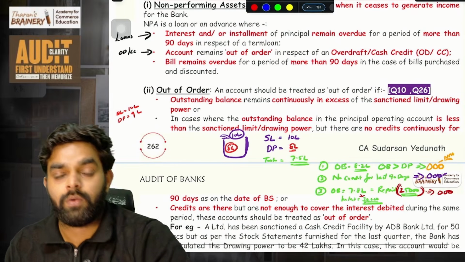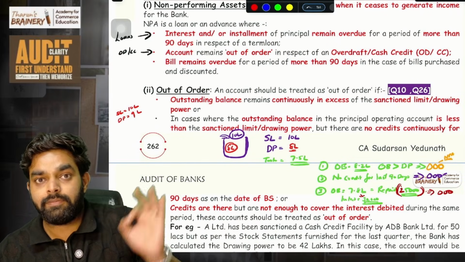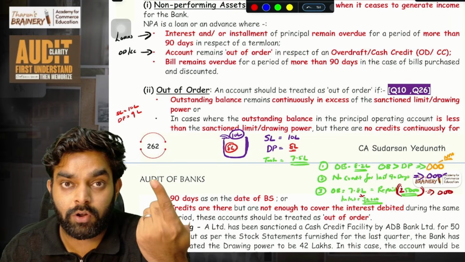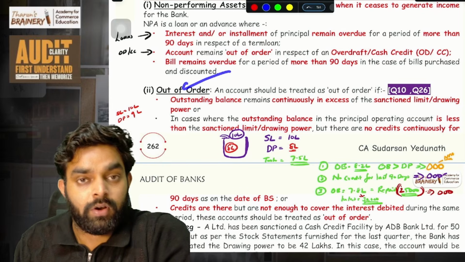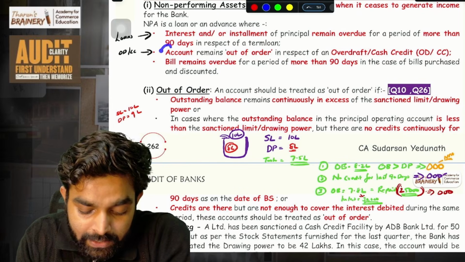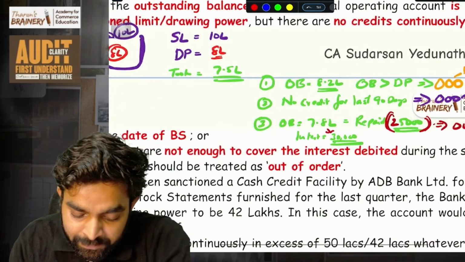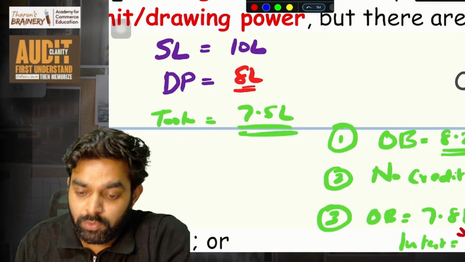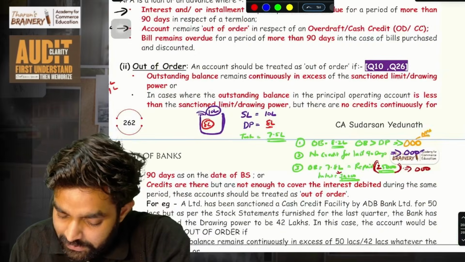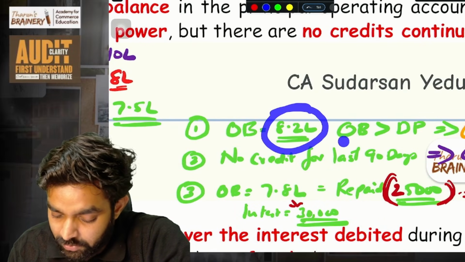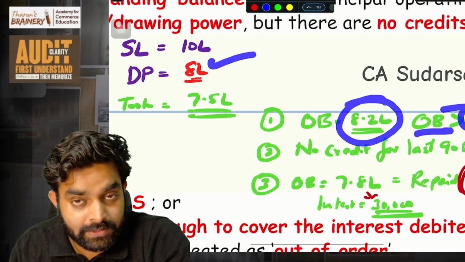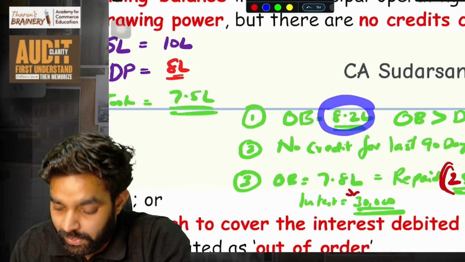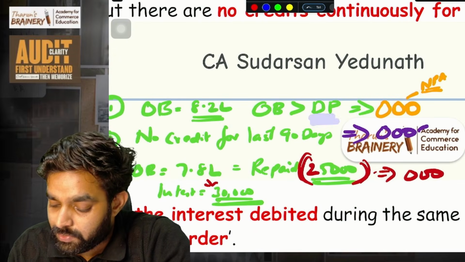This is for cash credit and overdraft. If the outstanding balance is in excess of the sanctioned limit or drawing power, it is called out of order. When it becomes out of order, it is automatically called an NPA. Imagine the sanctioned limit is 10 lakh, drawing power is 8 lakhs, and the loan they took was 7.5 lakhs. With all the interest accumulated, the outstanding balance became 8.2 lakhs, which is greater than the drawing power of 8 lakhs, so it is classified as NPA.